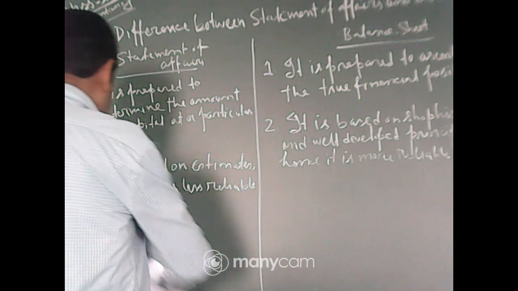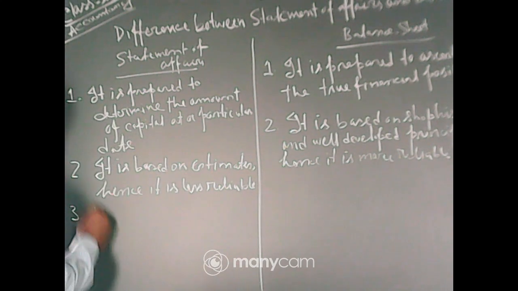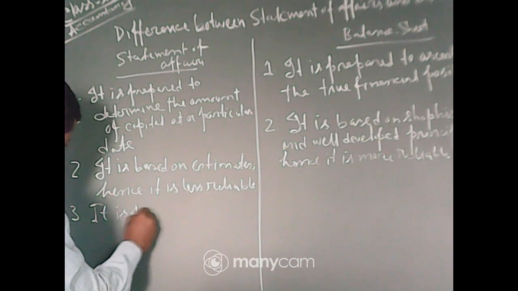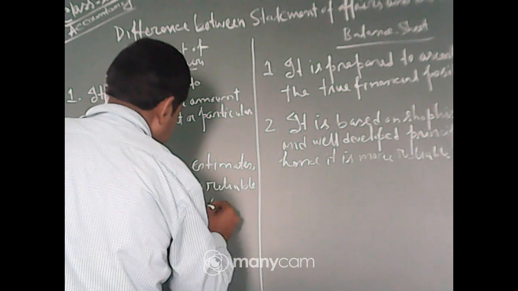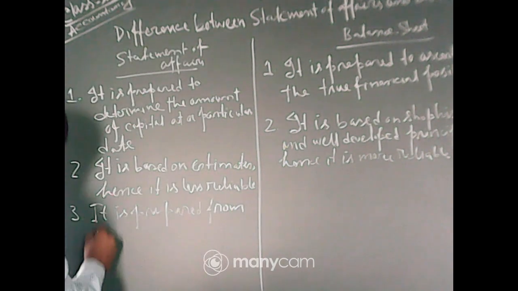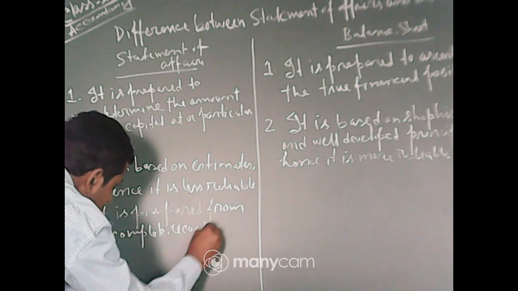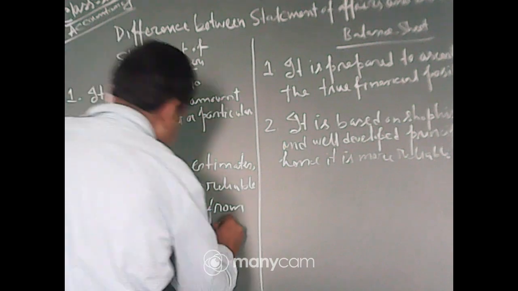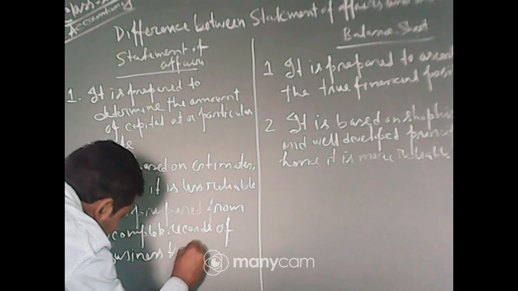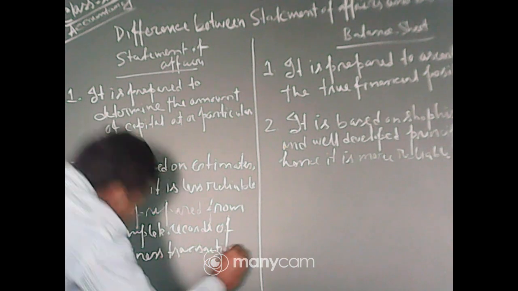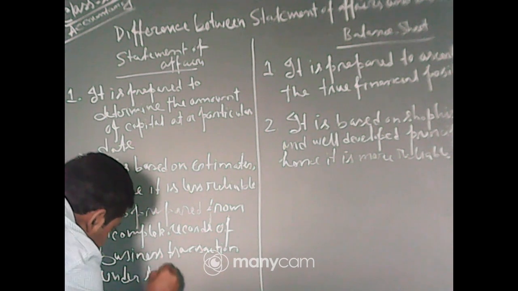Now, point number 3, it is prepared from incomplete records of business transactions under the single entry system.